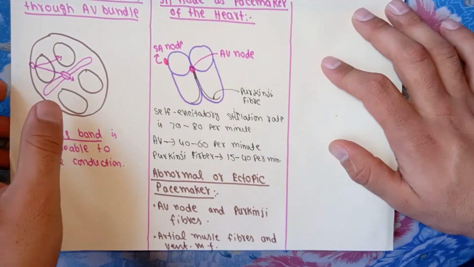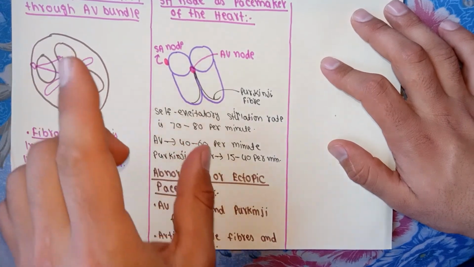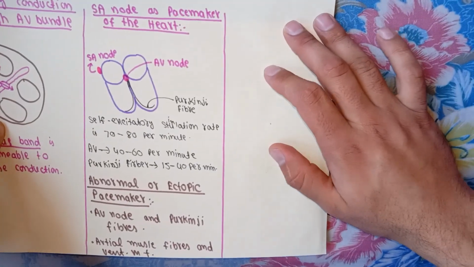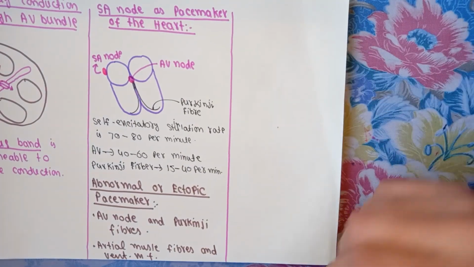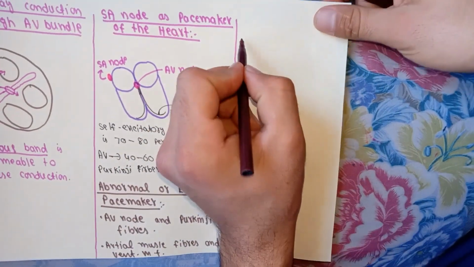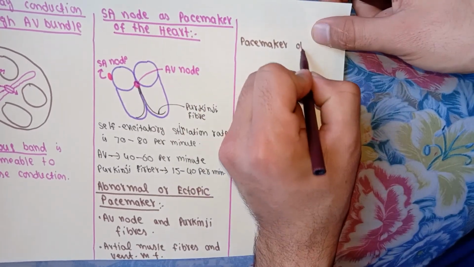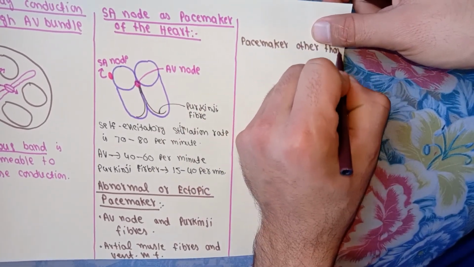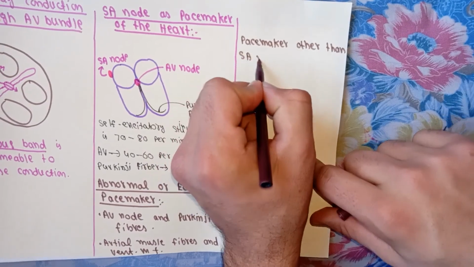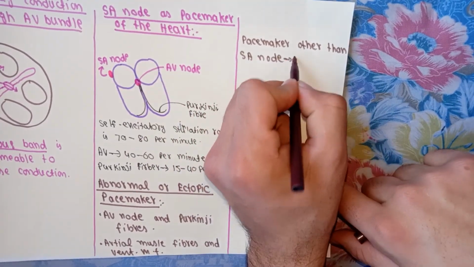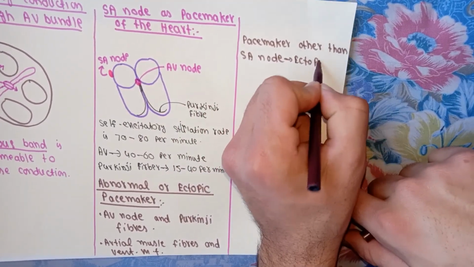So these pacemakers are called ectopic pacemakers. So we can say that a pacemaker which is anywhere other than the SA node is called an ectopic pacemaker, and this is normally abnormal.